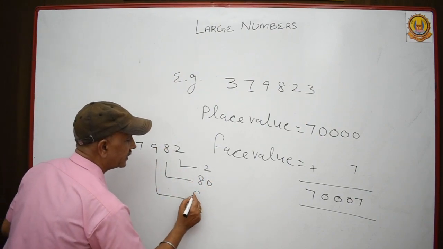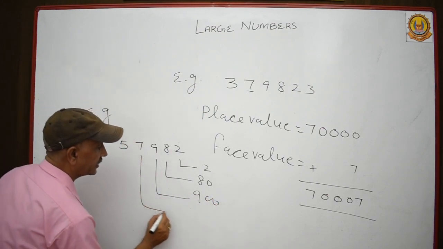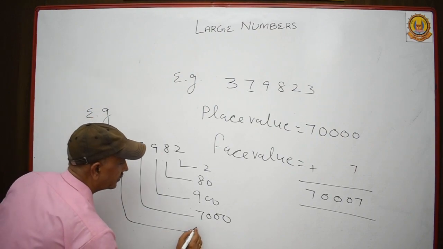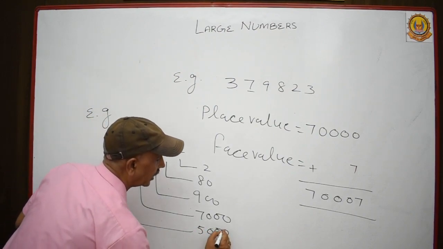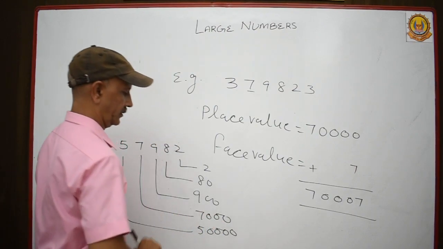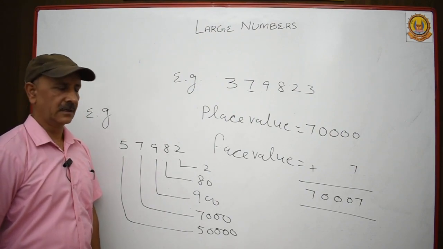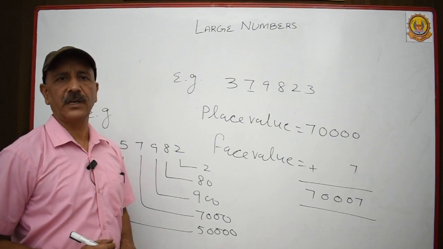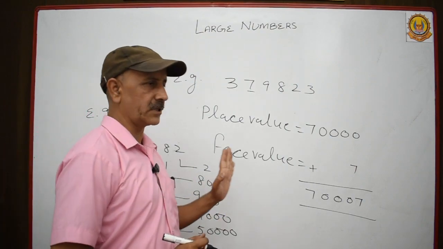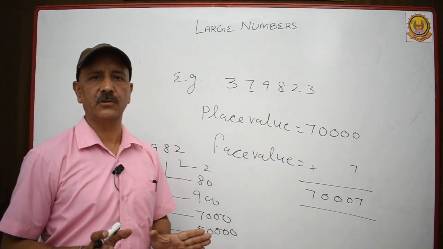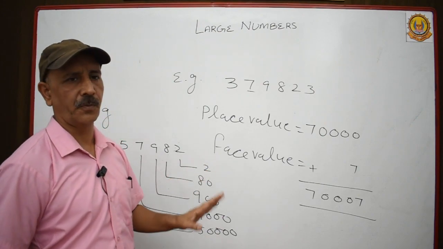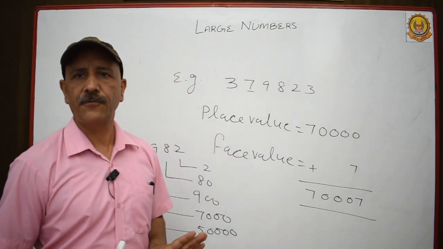Okay, this is 900 and this is 7,000 and this is 5,000, 50,000. This is 50,000. So these are place values. By this way we can represent the place values of given digits. Okay beta? This is a very simple topic about place value and face value.